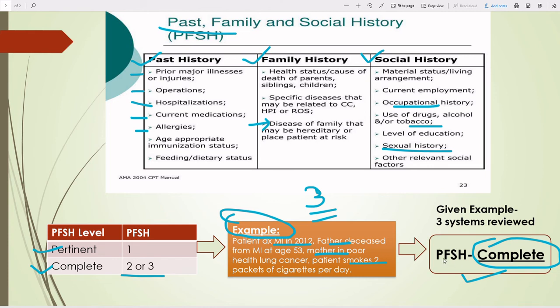So don't be confused here about pertinent, complete and all. When I take the final E/M, that time you can apply the E/M level very well. Now you just understand how to count PFSH.